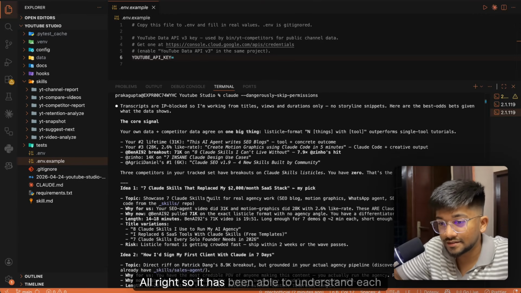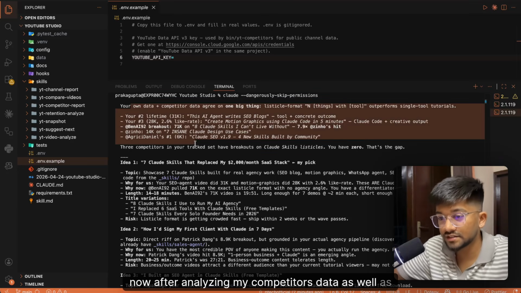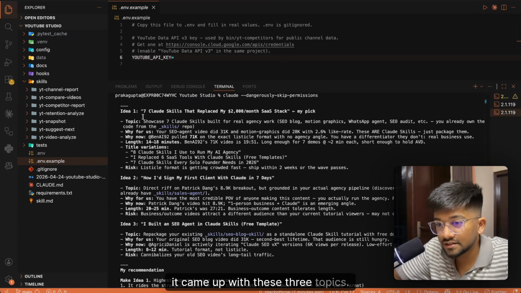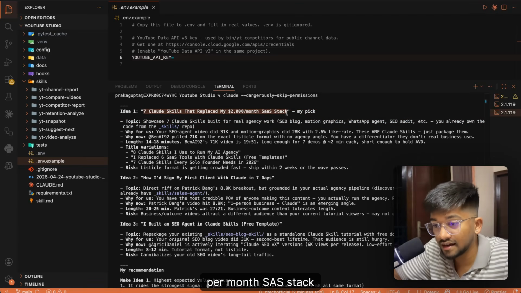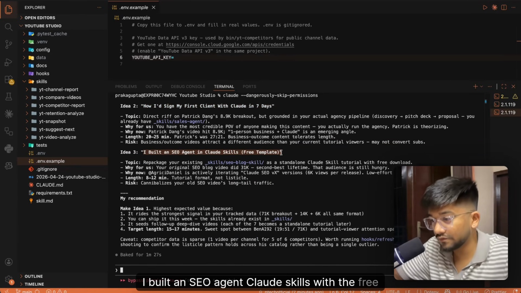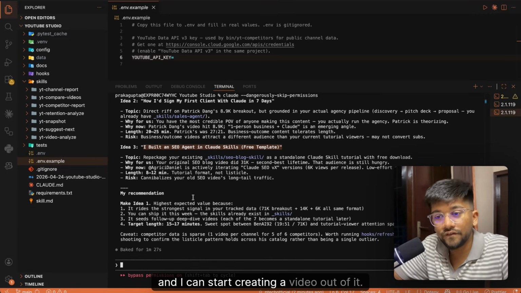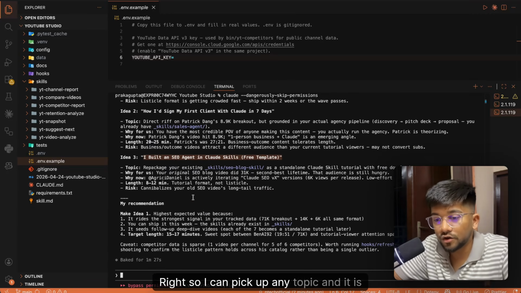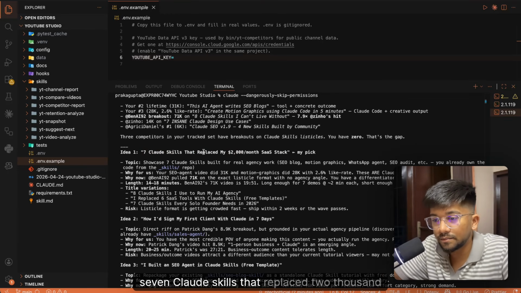Alright, so it has been able to understand each and everything. After analyzing my competitors' data as well as my own data, it came up with these 3 topics. One is 7 Claude skills that replaced my $2,000 per month SaaS stack. How I'd sign up my first client using Claude. I built an SEO agent in Claude skills with the free template. So I can use either of the topics and start creating a video out of it. I can pick any topic, and it is recommending me to pick the first topic, that is 7 Claude skills that replaced $2,000 per month of SaaS stack.